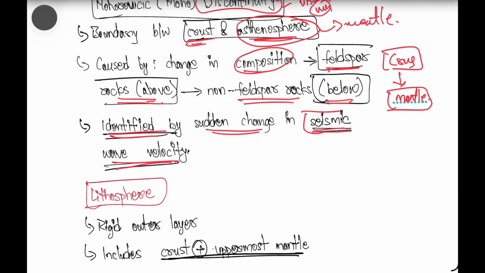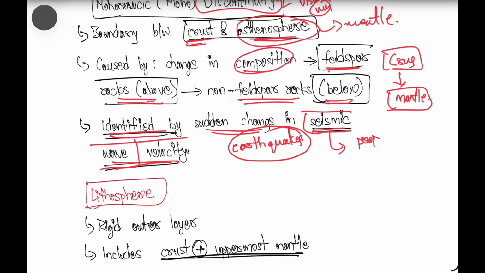We will understand the meaning of seismic waves in the earthquakes part. For now, let's just say seismic waves help us understand the sudden change in properties or behavior between the crust and mantle.